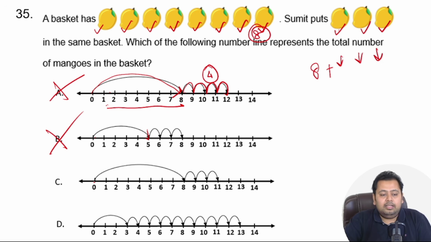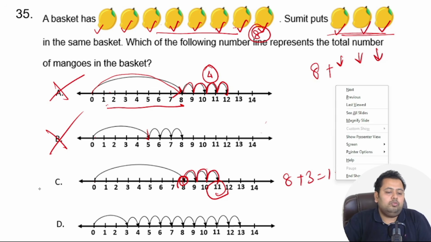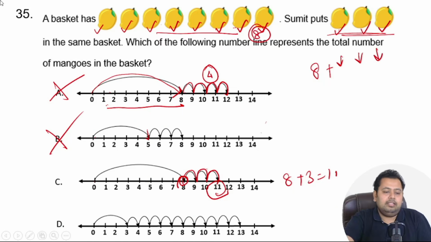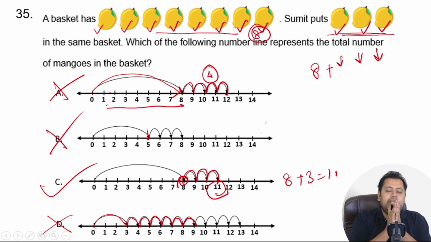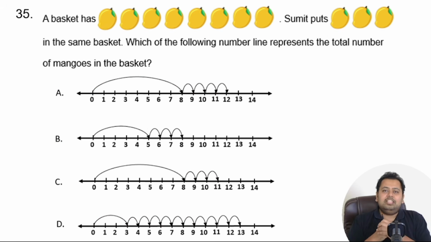If you go to option C, it says there were 8 mangoes initially, and after that Sumit puts in 1, 2, and 3. So 11 mangoes, which is actually correct. There were 8 mangoes, 3 were put in by Sumit. So this is nothing but 8 plus 3 equals 11. So option C is the correct answer. I'm really sorry about this. If I check option number D, you can see there were 3 mangoes initially, and then it says some mangoes were added. Obviously, this is not correct. So this is also not the correct answer. The correct option is option number C. I hope you have got this answer correctly.